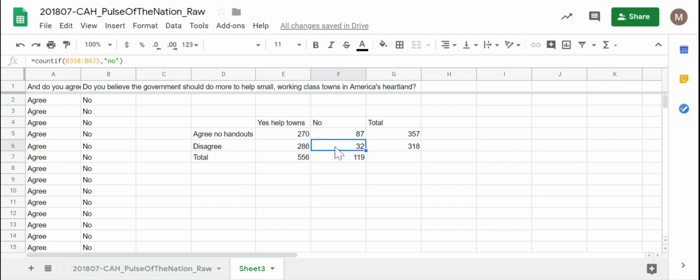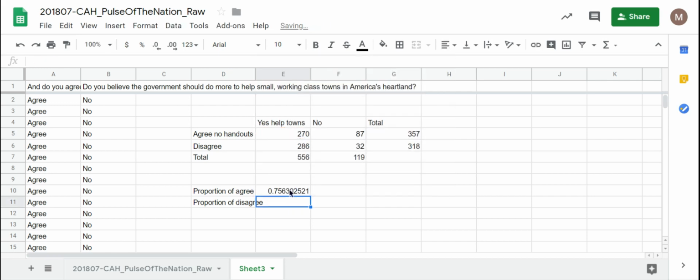Let's find the proportion of people who agree with no handouts that want to help small towns and a proportion of people who disagree that want to help small towns. So this will be the proportion of agree. This will be the proportion of disagree. This is the people who agree and want to help small towns divided by the total of people who agree. This is box E5 divided by box G5, equals E5 divided by G5.